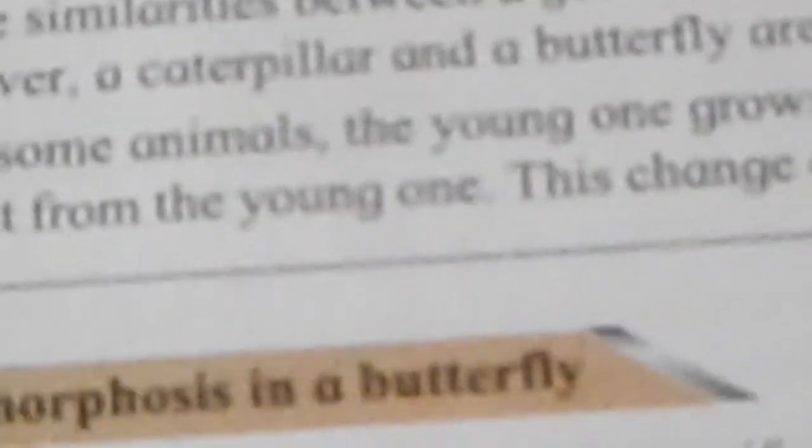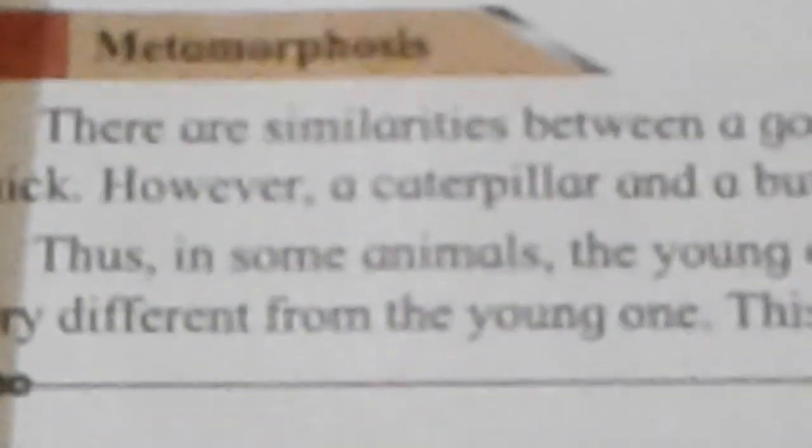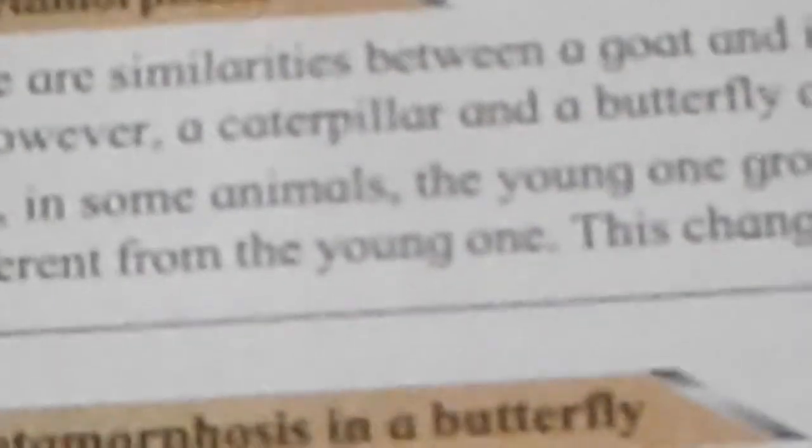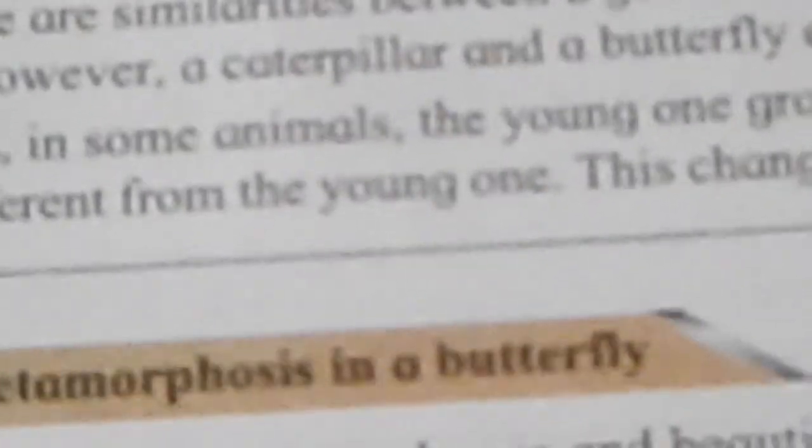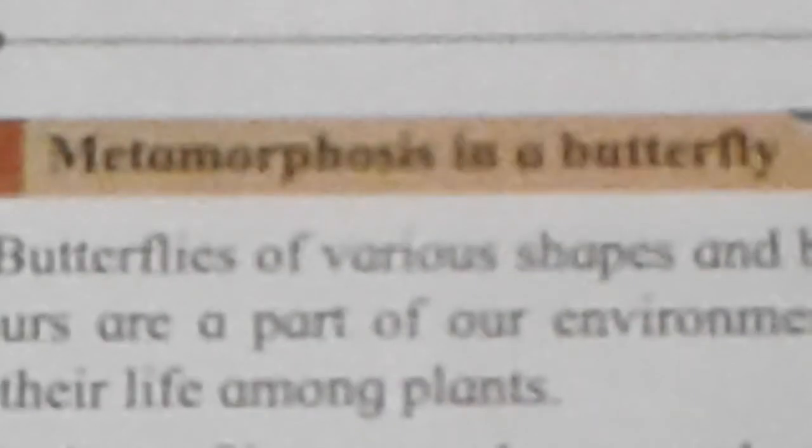Thus, in some animals, the young one grows into an adult animal that looks very different from the young one. This change of form is called metamorphosis. It means when they come out of the egg, they are in a totally different form. So we cannot recognize whose baby it is, whose egg it is. But slowly, as the growth goes on, they become the same as their parents. This change, looking different and coming to the original form, is called metamorphosis.